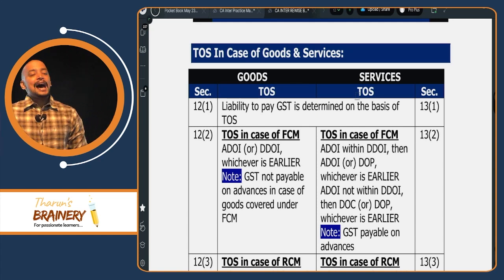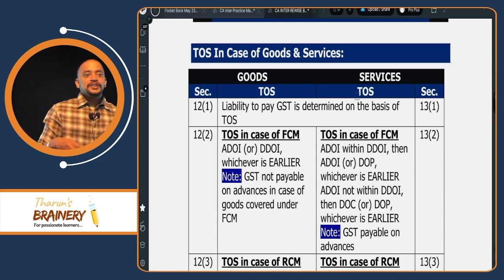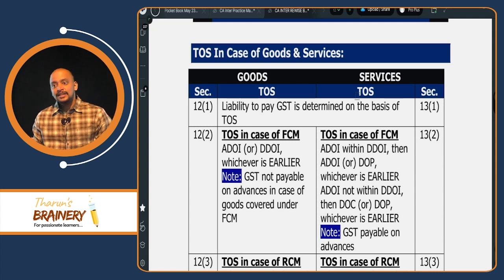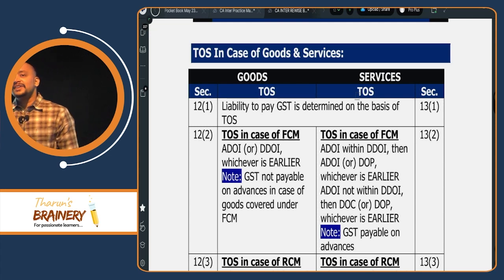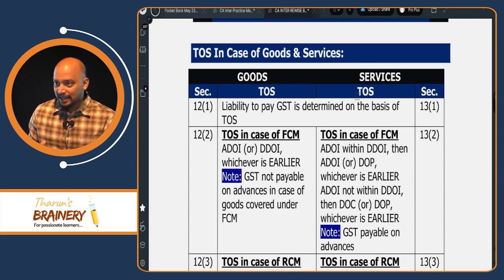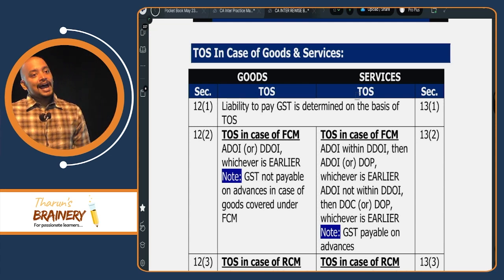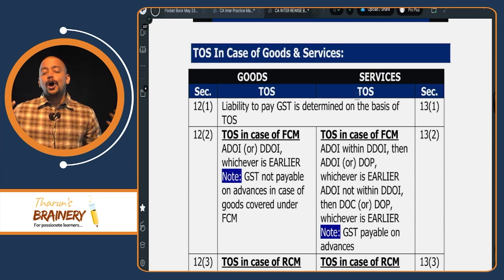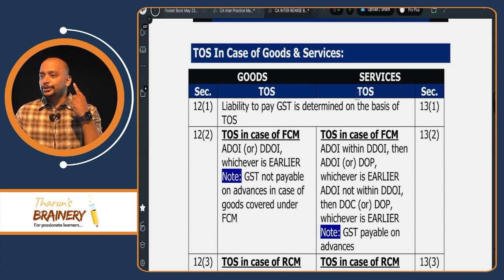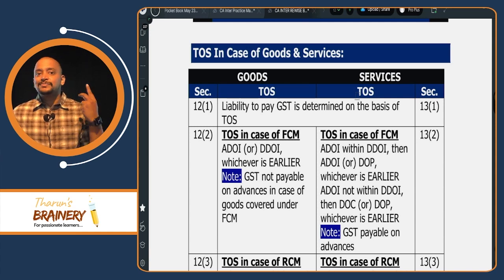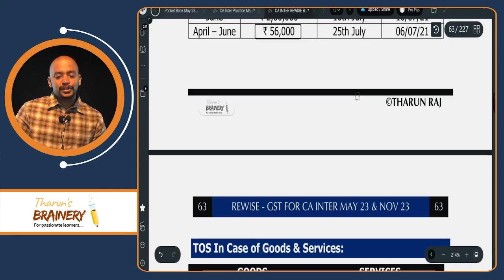Again, rate of GST. Which rate of GST should be taken? On the date of signing the contract, one rate will be there. At the time when we actually provide service, one rate will be there. So which rate should be taken? Again, time of supply. So what is the objective of time of supply? 3 objectives: to determine the due date of payment of GST, to determine the rate of GST, and to determine the exchange rate. Okay, so kindly make note of this somewhere.